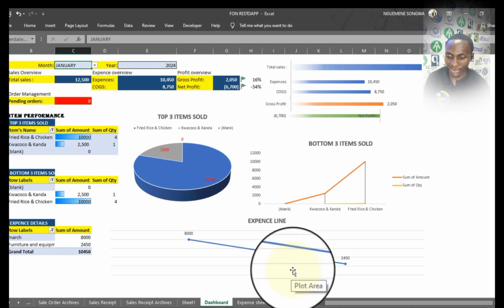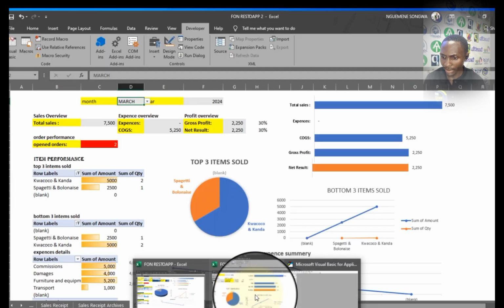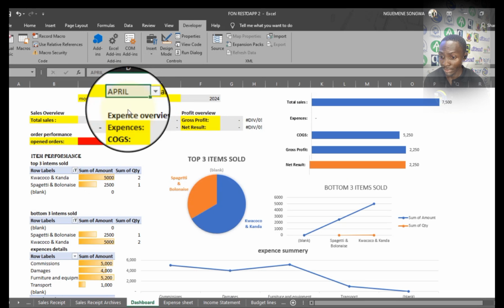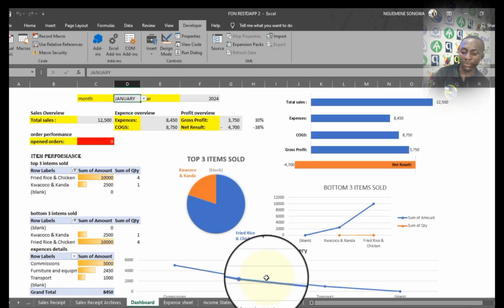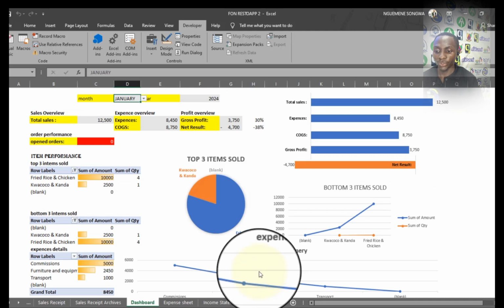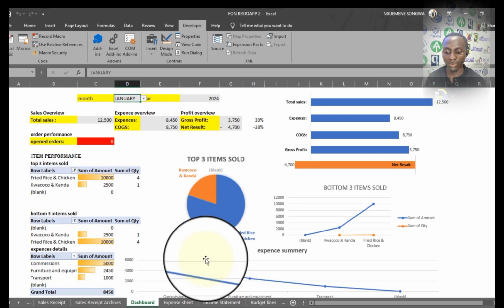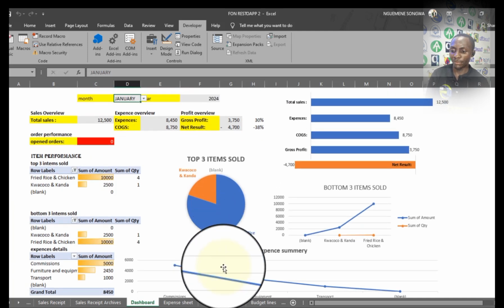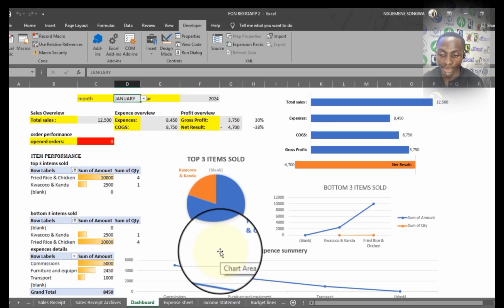Everything is fine. If I come here and I change, for example, you see everything is changing. So hope you loved the video, and in our next video we're surely going to see how to create some buttons, and how to easily have access to every worksheet in an Excel file. If you like this, you can comment and ask any question in any area you've not understood.